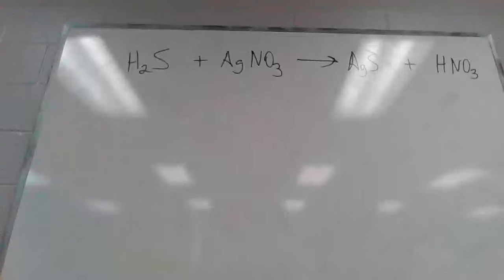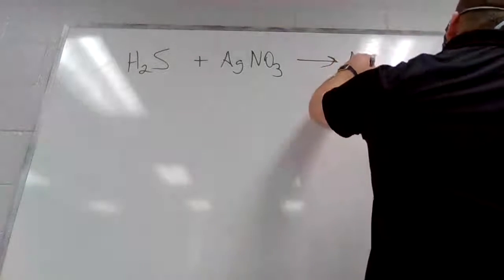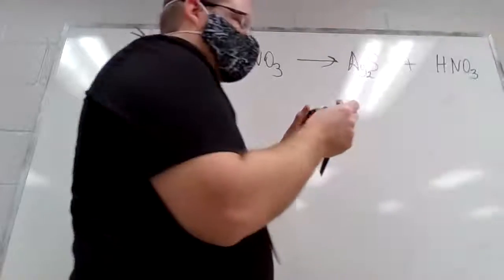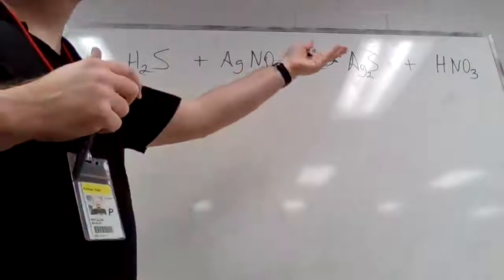No. Your silver is going to end up being a +1, and your nitrate's a -1. So I got the HNO3 correct. I need an Ag2 here. Ag2S. So that's right? Mm-hmm. H2S, AgNO3, Ag2S, and HNO3. So we have our setup now.